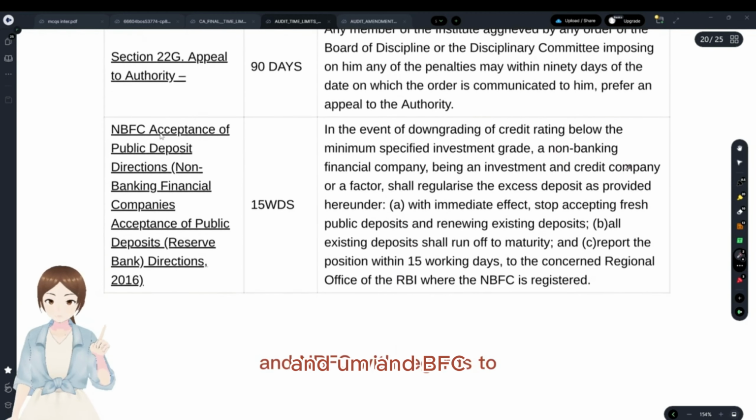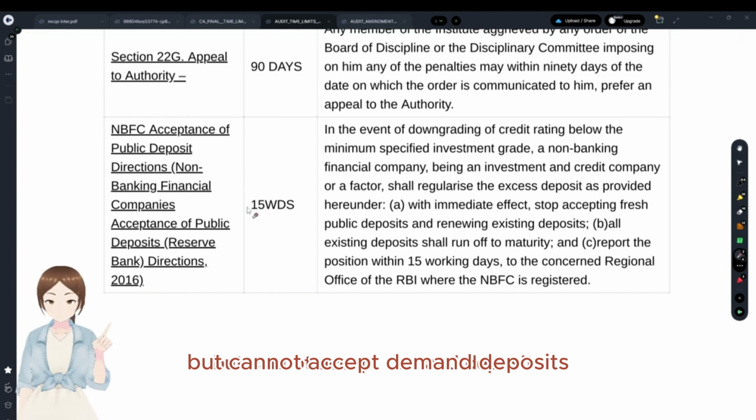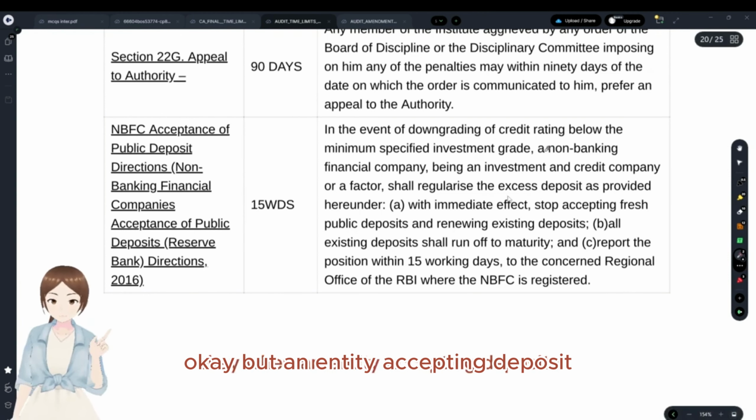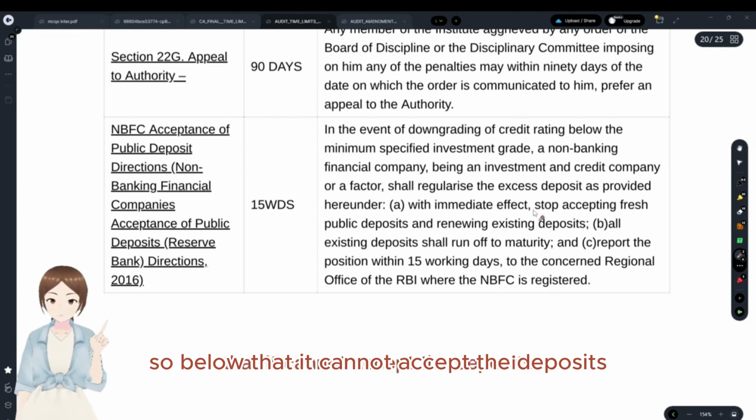And NBFC, with regards to, you see, NBFC could accept deposits but cannot accept demand deposits. When an entity is accepting deposits, but its credit rating is below the required level, it cannot accept the deposits.